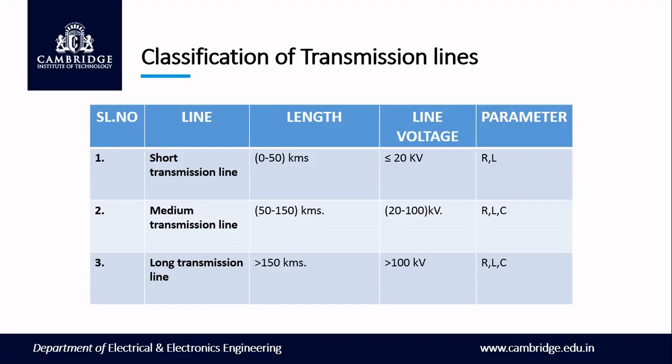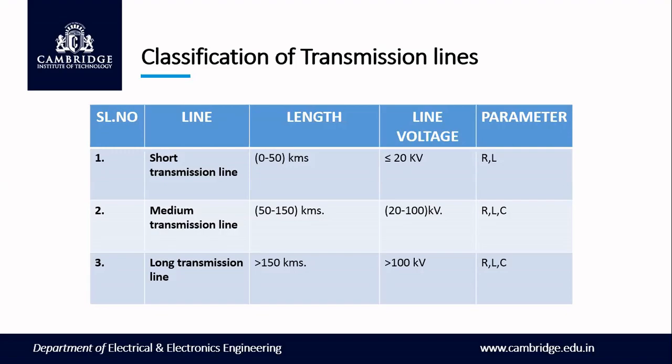Again, based on the lumping of the capacitance, they are classified into mainly three types: end condenser method, nominal T method and nominal pi method. In detail, we'll be discussing these different classifications of transmission line with respect to the vector diagram. Next, the third classification is the long transmission line. If the length of the transmission line is greater than 150 kilometers and the line voltage is greater than 100 kilovolt, then it is called a long transmission line.